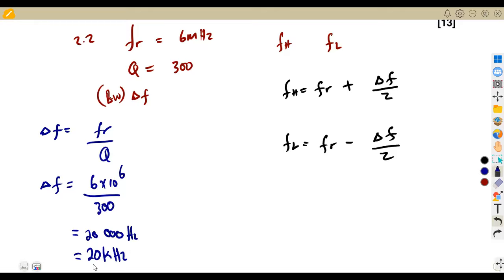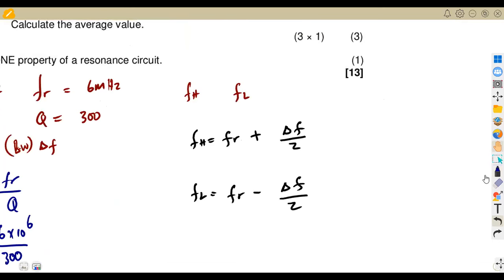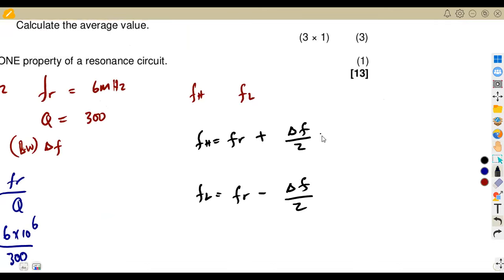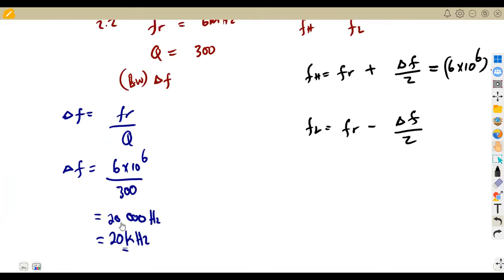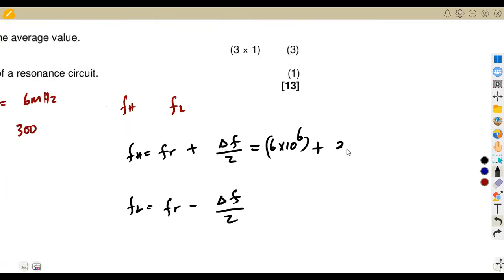After that, we can use this 20,000 hertz or 20 kilohertz now to calculate our side or edge frequencies in this case, which are FH and FL. All right, so for FH, you can just substitute here: FR, our resonant frequency at 6 megahertz, plus our bandwidth over 2. So you're going to have 20,000 over 2. All right, like that.